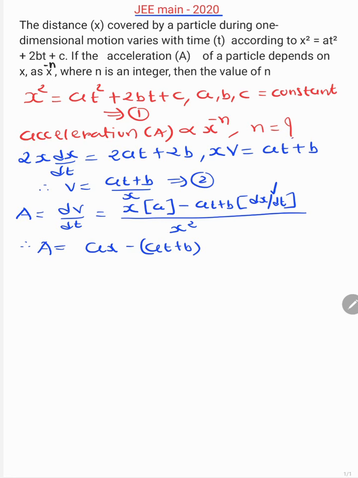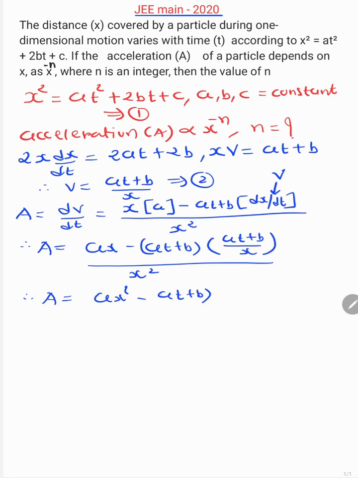Here differentiation of x with respect to time is v, and equation of v is at plus b by x. So here minus at plus b, and v is at plus b upon x, divided by x square. So acceleration is equal to ax square minus at plus b whole square upon x cube.